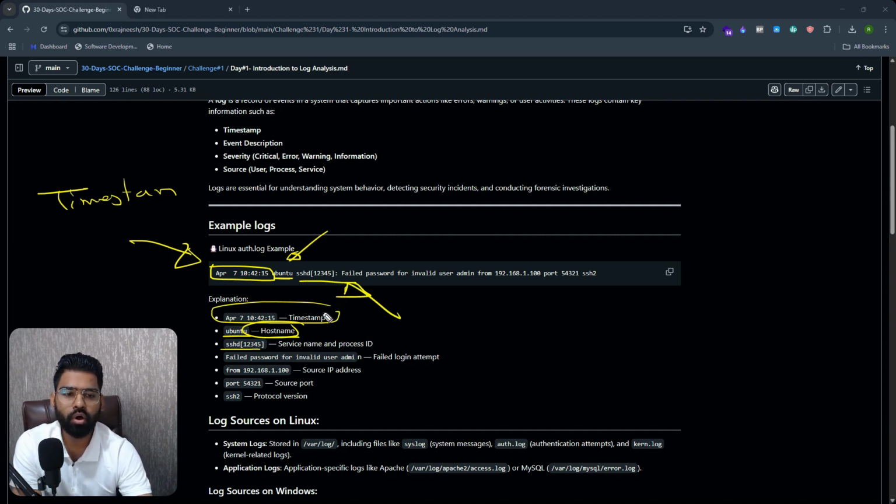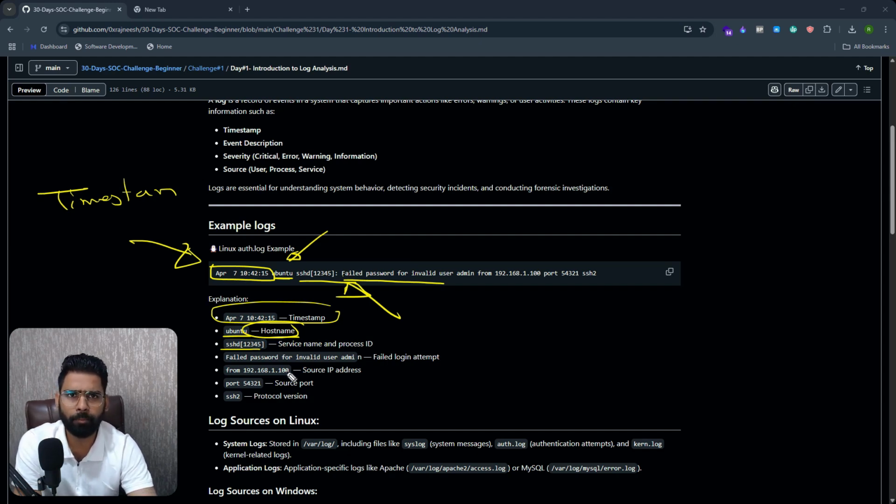So this is more of a failed password for an invalid user. A user tried accessing the server, but maybe it's an invalid user, and the user name doesn't exist, or the combination doesn't exist. In that case, you will see the specific event or the log description, which is failed password for invalid user admin.